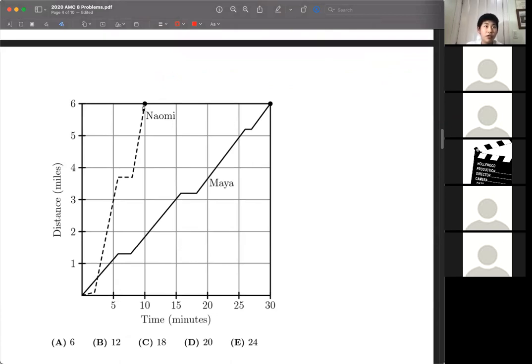So Naomi, it looks like, is going to travel 6 miles in 10 minutes, which is 1/6 of an hour. So that's our denominator. It's going to be in miles per hour, and that gives us 36 for Naomi's average miles per hour. Maya travels the 6 miles, reaching the top here, in 30 minutes, which means that she took half an hour. So we're going to do 6 divided by a half, and that gives us 12. So we're asked for the difference between these two, which is just 24.